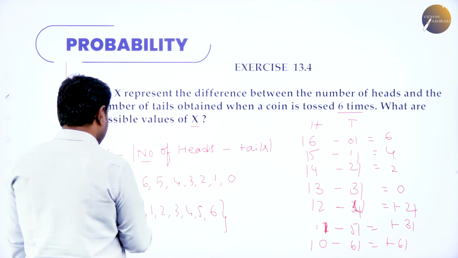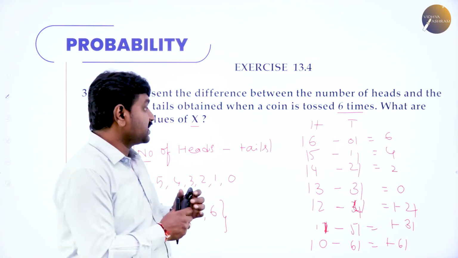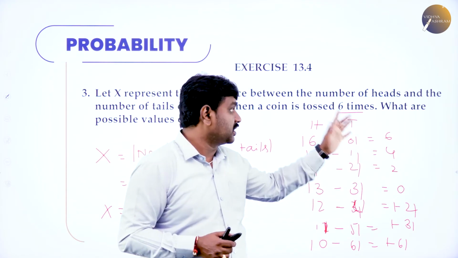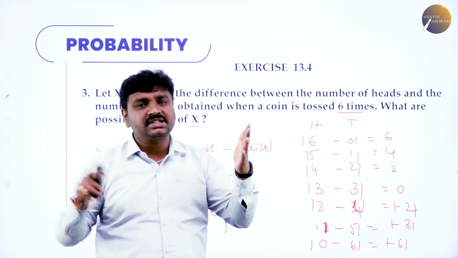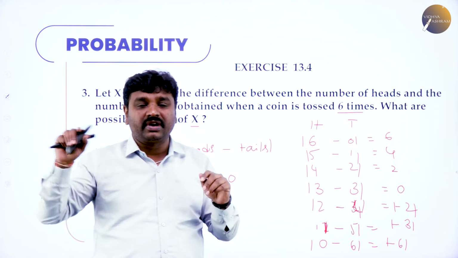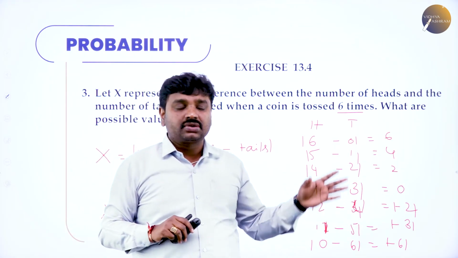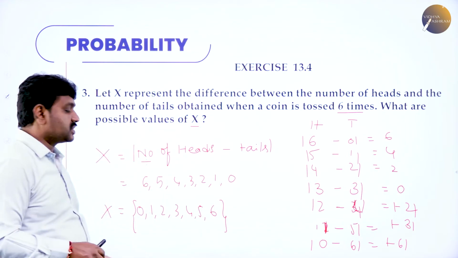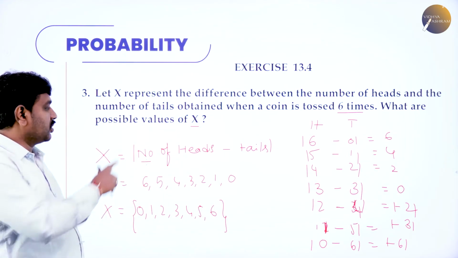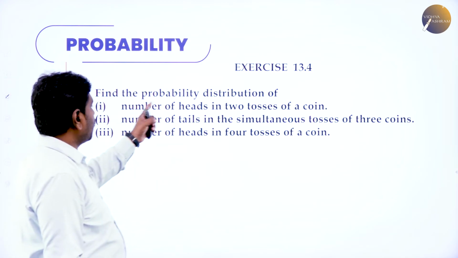So these are the possible differences. You may get 6 heads and 0 tails, because you are tossing only 6 times. All 6 heads and 0 tails, or 5 heads and 1 tail, or 4 heads and 2 tails, or 3 heads and 3 tails. So if you take all the differences, these are the possibilities: 0, 1, 2, 3. Difference means modulus of this. Then find the probability distribution.